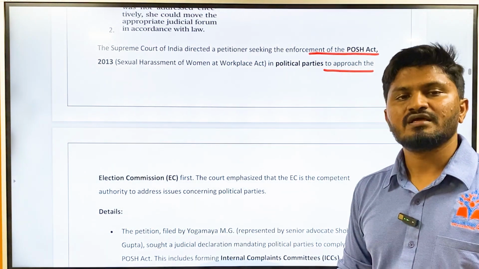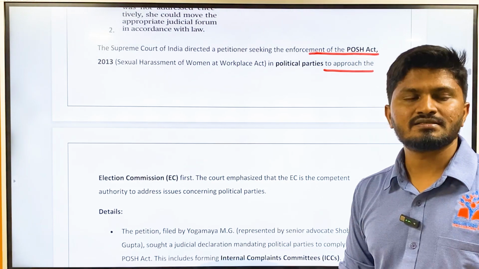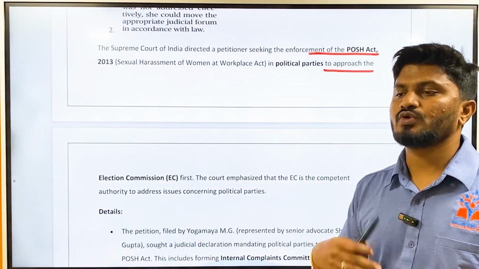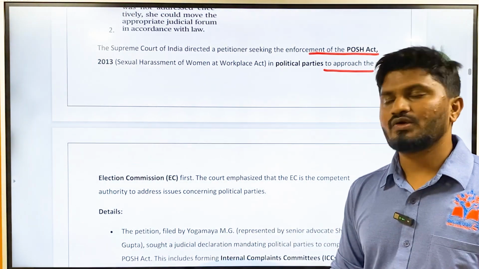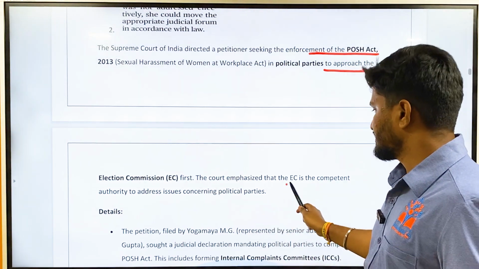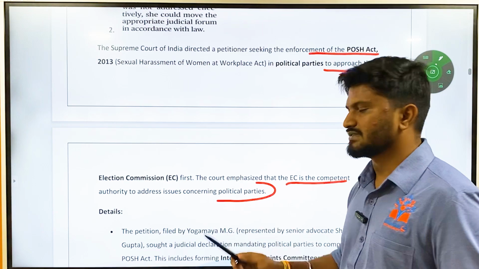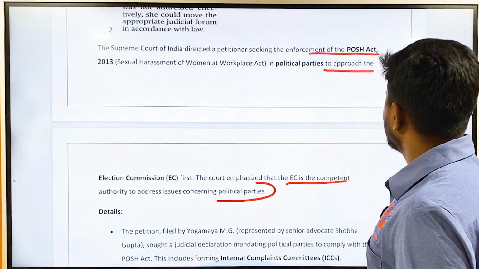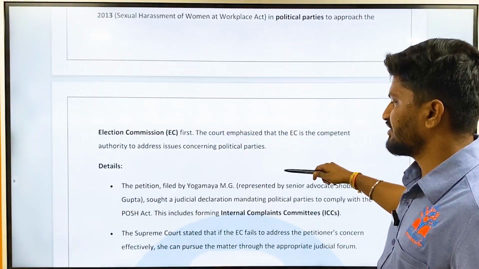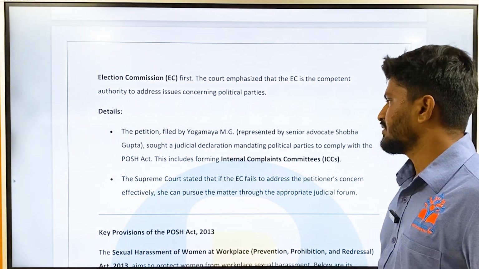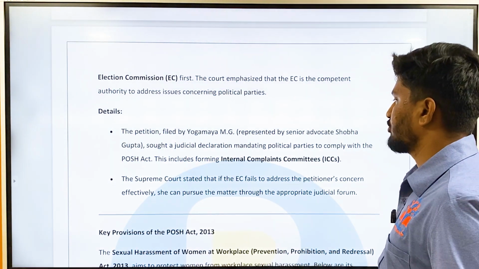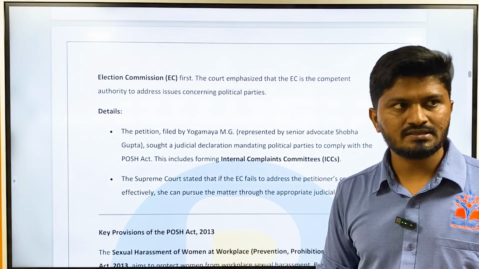The Supreme Court said that if you want the POSH Act to be applied to political parties, instead of coming to the Supreme Court, you should go to the Election Commission first, because according to the Supreme Court, the Election Commission is the competent authority to address issues concerning political parties. Okay, the petition was filed by Yogamaya MG. This includes forming internal complaints committees within the political parties.